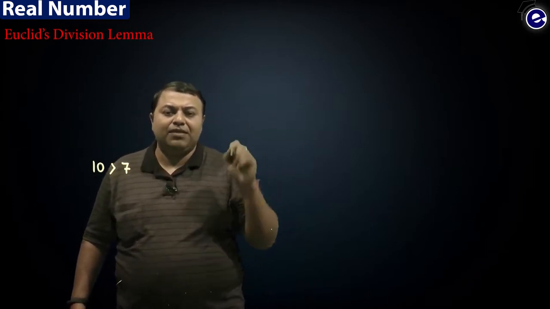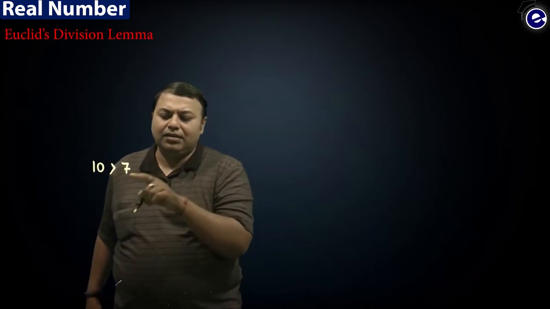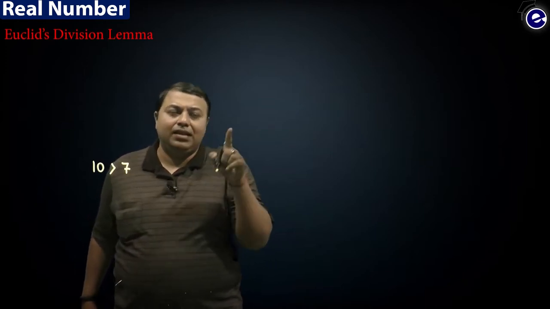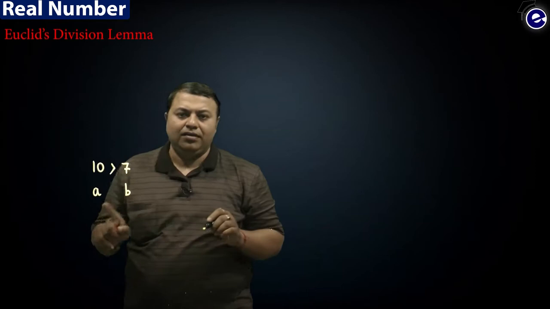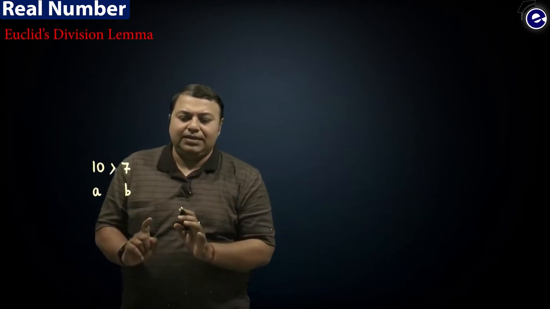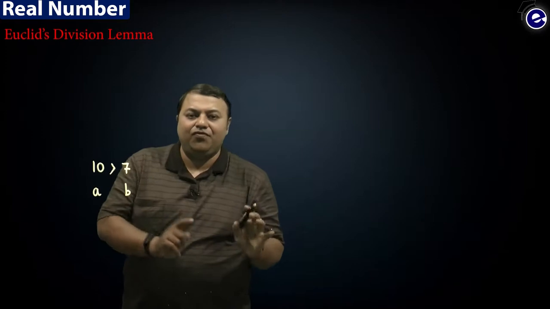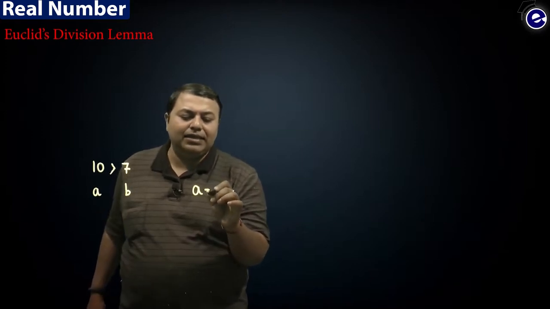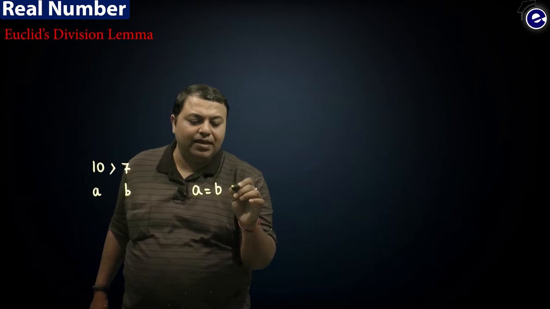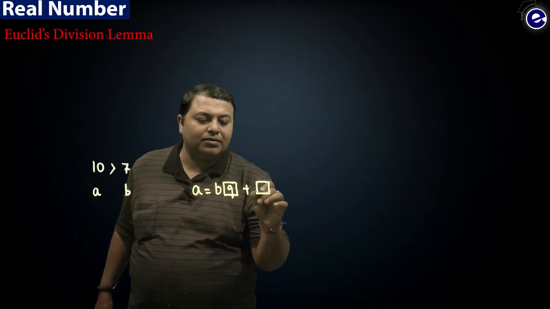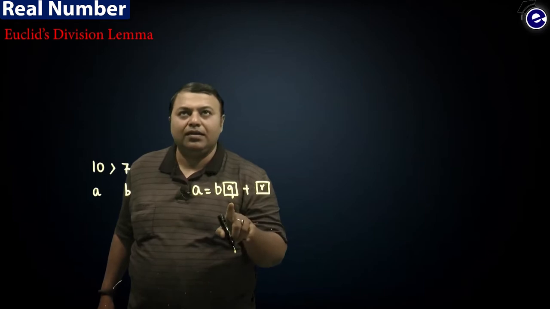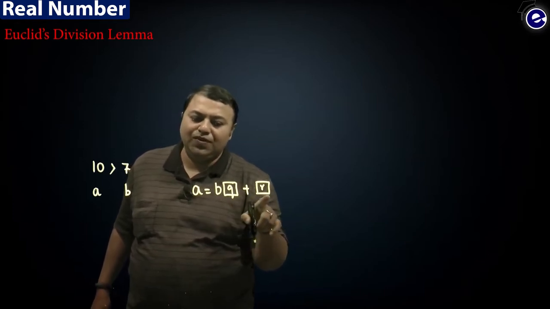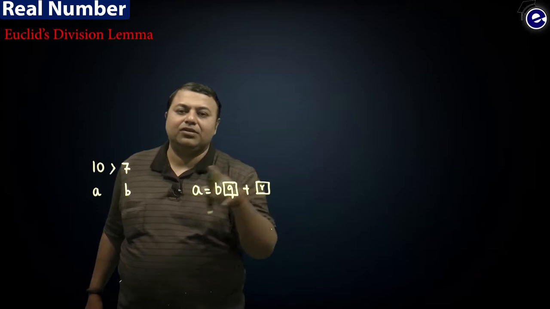So Euclid's division lemma says that you can write these two numbers, which are given as A and B. It takes 10 as A and 7 as B. You can always write A in terms of B such that A is equal to B times something, Q, plus R. There are definitely two integers Q and R which will satisfy this relation.